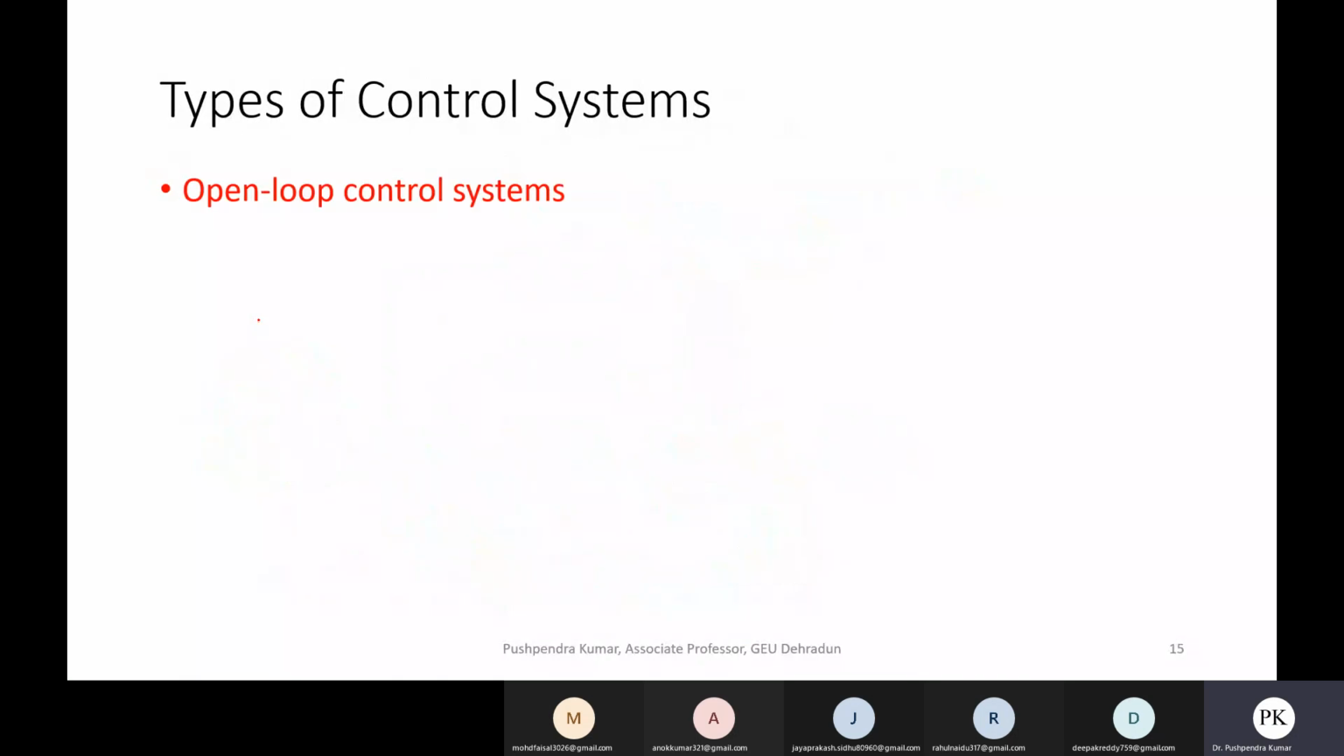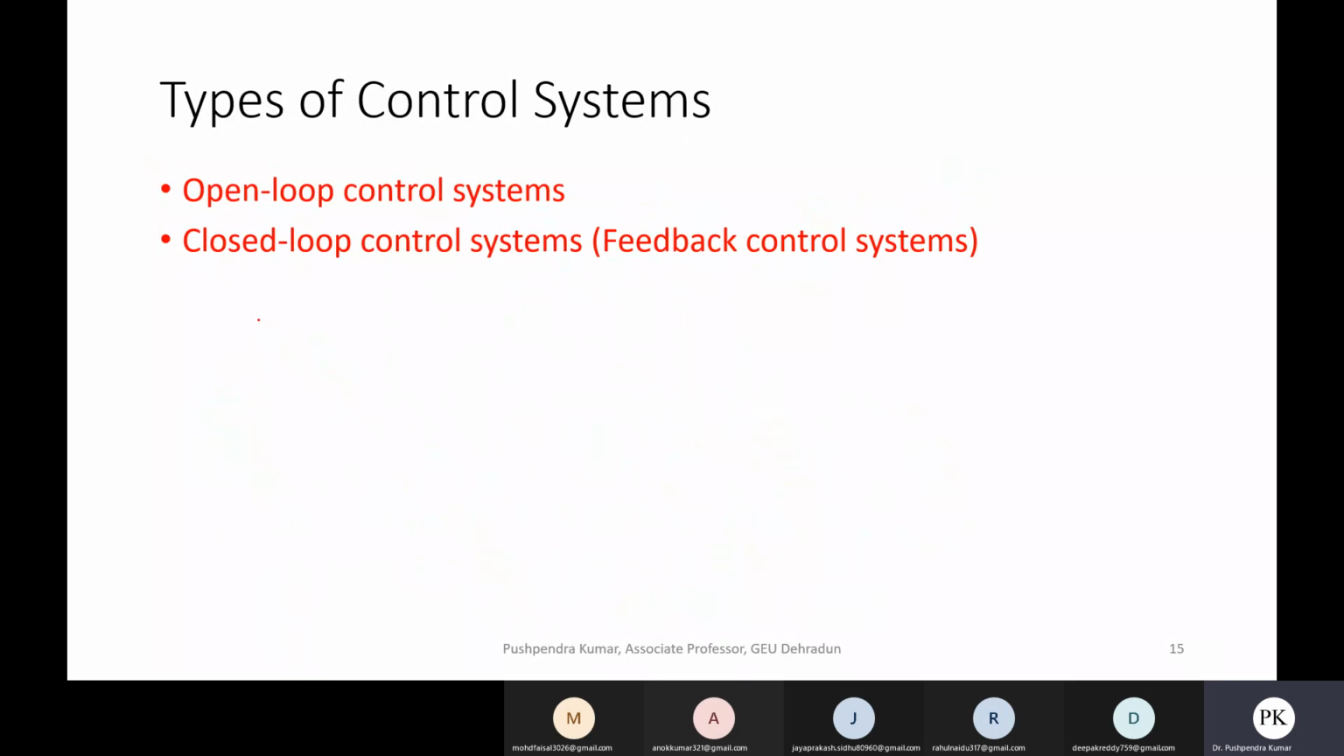Types of control systems. We have mainly two types of control systems: the open loop control system and the closed loop control system. Closed loop control systems are basically feedback control systems where you have a feedback. Those feedback systems are called closed loop control systems.